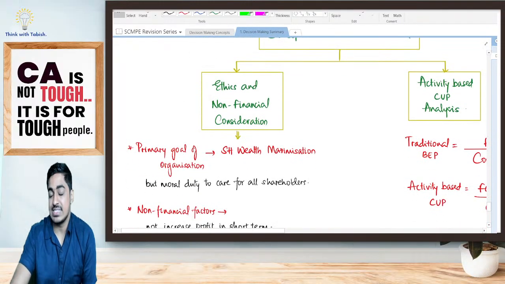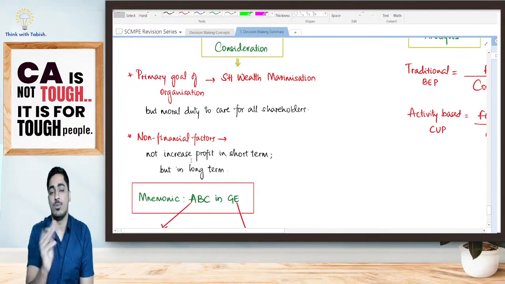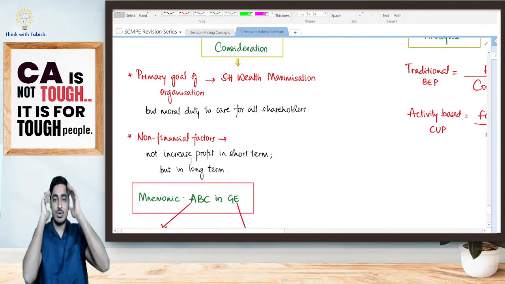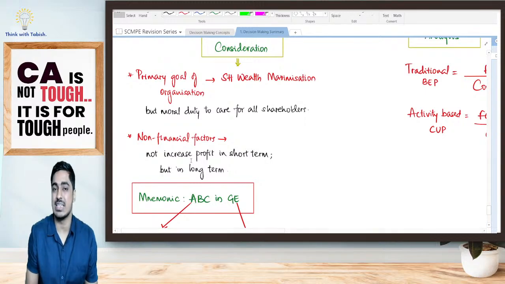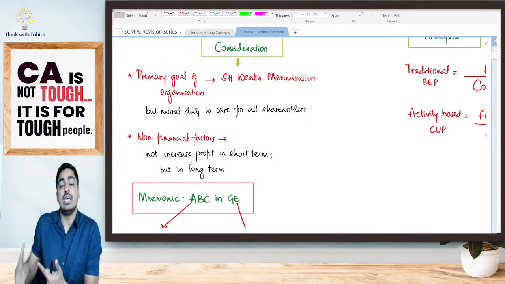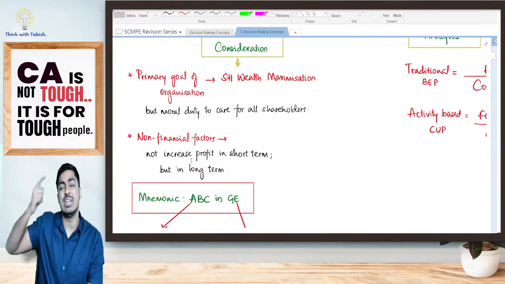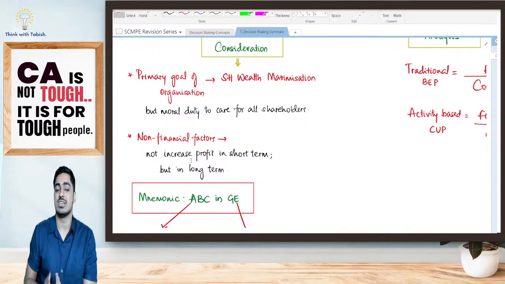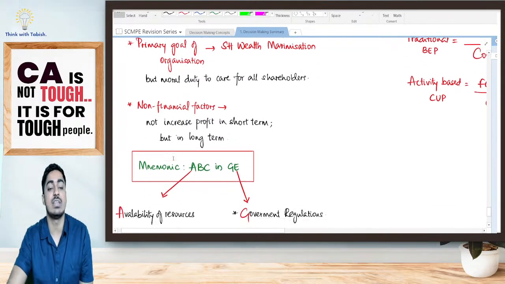Firstly, I have ethics and non-financial considerations. We have told two main sentences. Firstly, the primary goal of an organization is shareholder wealth maximization. If I consider non-financial factors, it need not increase my profit in the short run, but in the long term, definitely it is going to increase my profit. Yes or no? So what all ethics and non-financial considerations are there?